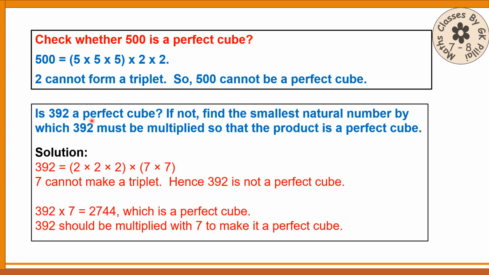Is 392 a perfect cube? If not, find the smallest natural number by which this must be multiplied. It can be divided also, so that the product is a perfect cube. Write 392, write the prime factors. Here 7 cannot make a triplet, therefore 392 is not a perfect cube. 392 into 7, this missing 7 will be 2744, which is a perfect cube. Therefore 392 should be multiplied by 7 to make it a perfect cube.